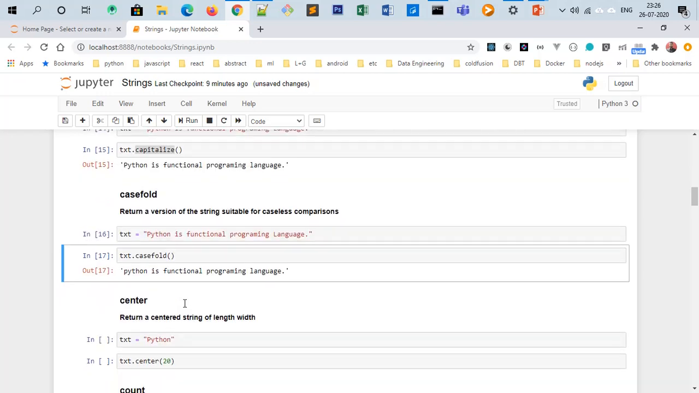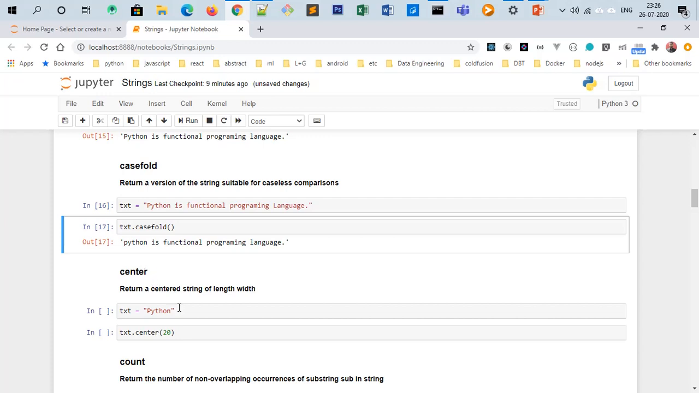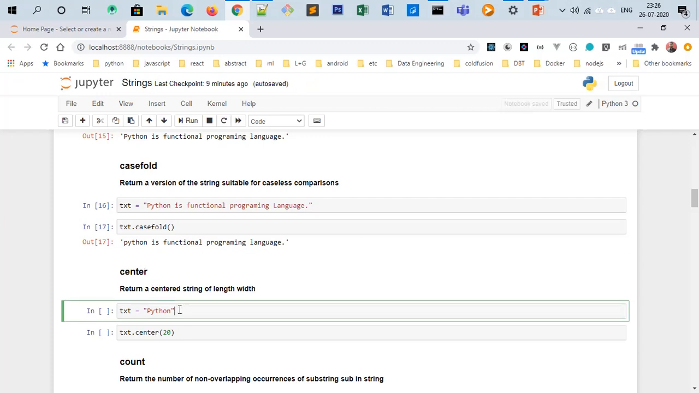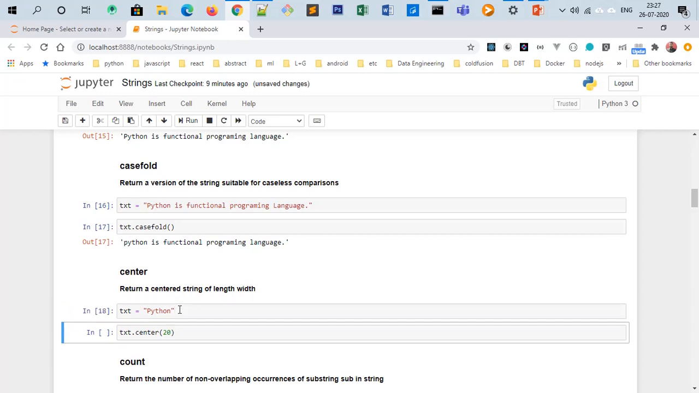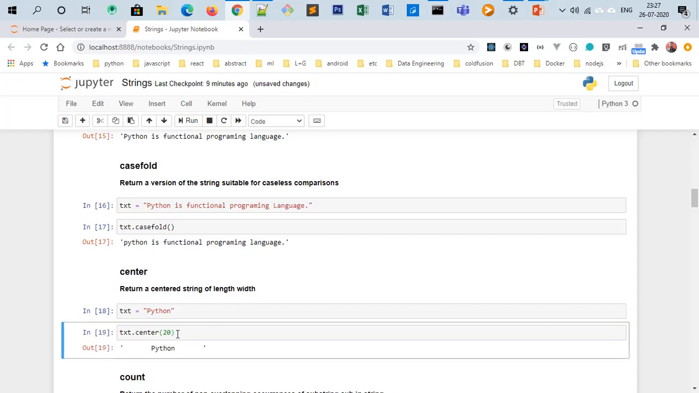There are many functions in the string, like the center function. So we have Python, and the length of the word Python is 6, but I want to show it as a 20 character string, and I want to print Python in the center. So it is a very easy method, the center method, and enter. You see that it automatically added these paddings to the string to make it a length of 20 characters and centralizing the string which we need to print.